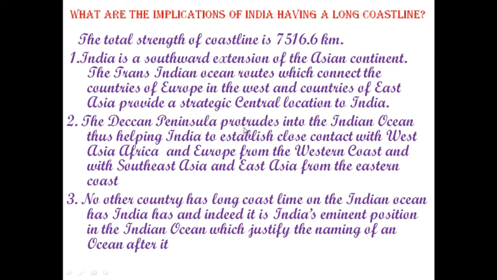The Deccan Peninsula protrudes, which means to stick out from a place or a surface, into the Indian Ocean. So it helps India establish very close contact with West Asia, Africa, and Europe from the western coast, and with Southeast Asia and East Asia from the eastern coast. So trade through the coastline is very beneficial for India.